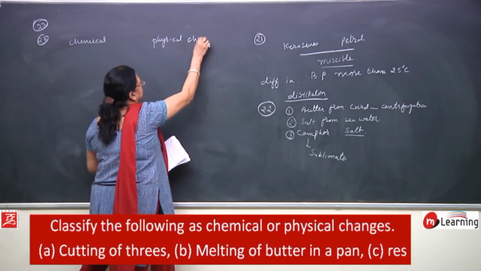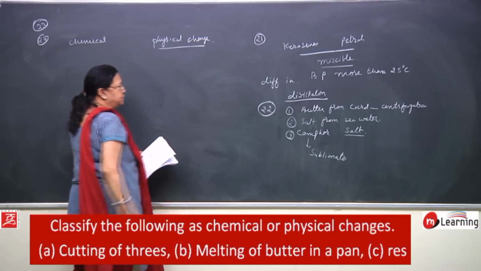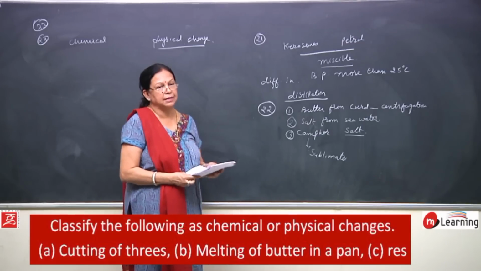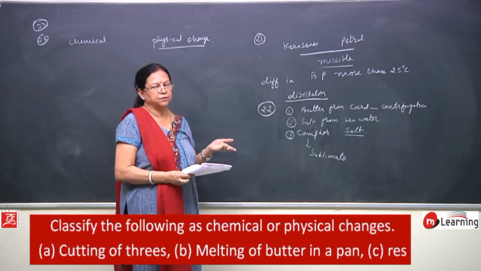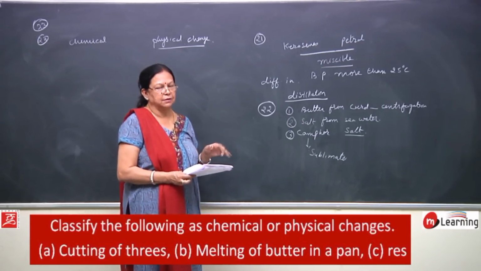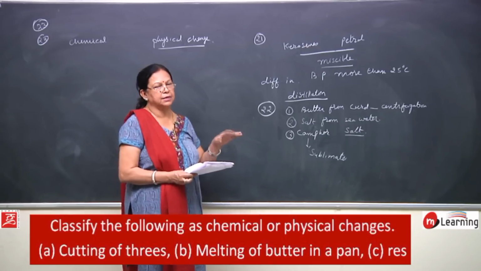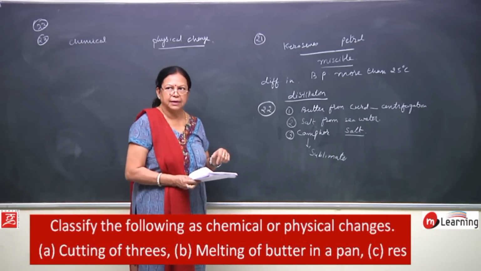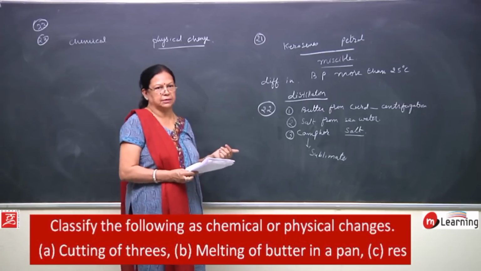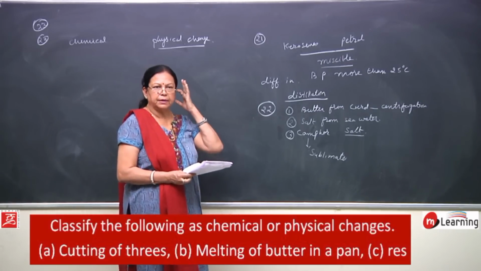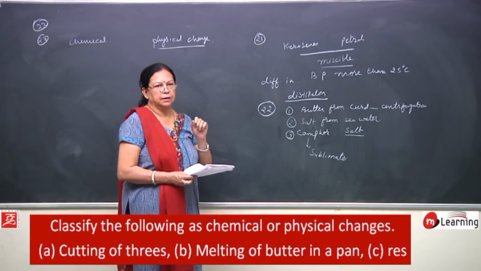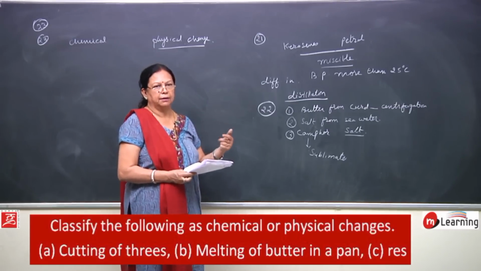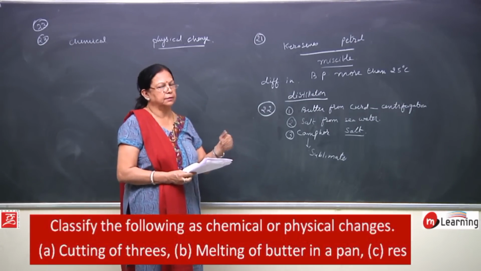Chemical change and physical change. What is a physical change? Only the physical properties change. As we have seen in the case of ice, when it gets melted, it changes into water. So, this is a physical change. In chemical change, chemical properties change. How do the chemical properties change? If we take hydrogen and oxygen and pass electric current through it, then what happens?